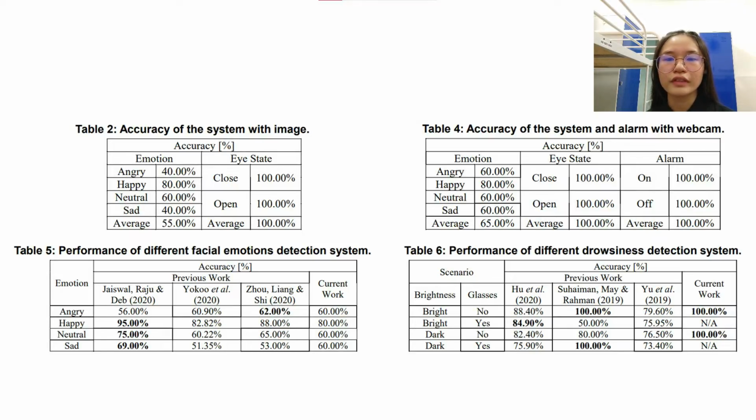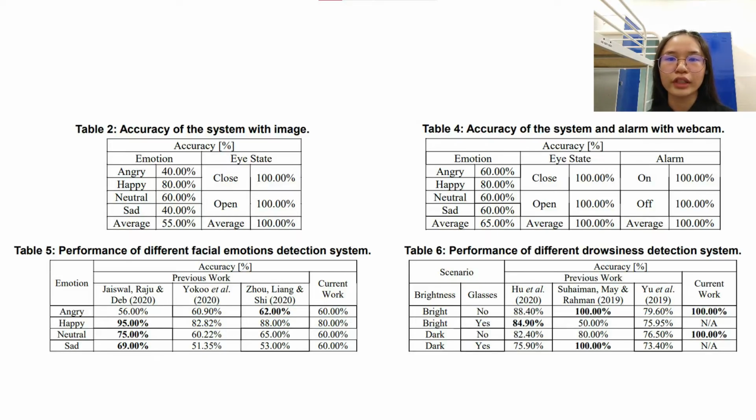For the accuracy of the system and alarm with webcam, predictions of the facial emotions are performed better. The testing set is reused to ease the comparison of the performance of the model. The accuracy for drowsiness detection and alarm are 100%. Meanwhile, the accuracy for angry, sad, and neutral emotions are 60%, while happy is 80%. The average accuracy of the entire system is 65%.